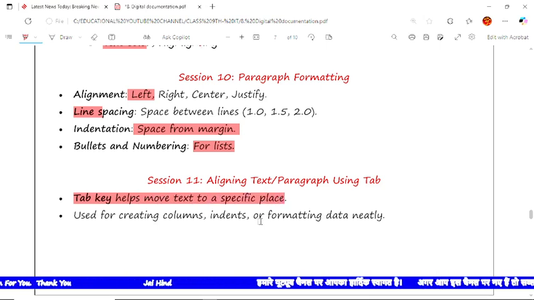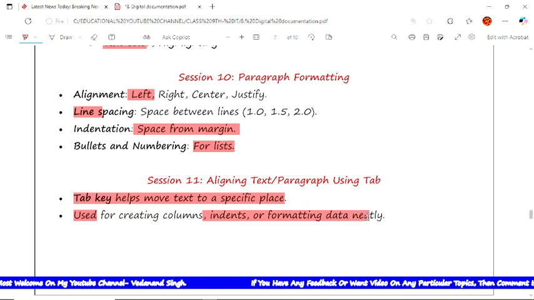The tab key is already here, before the caps lock. If my cursor is here and you press the tab key, it will automatically move to the specific place. There is no need to press the space button again and again. Simply you can use the tab key. It is used for creating columns, indents, and formatting data neatly. So that's the basic use of the tab key.